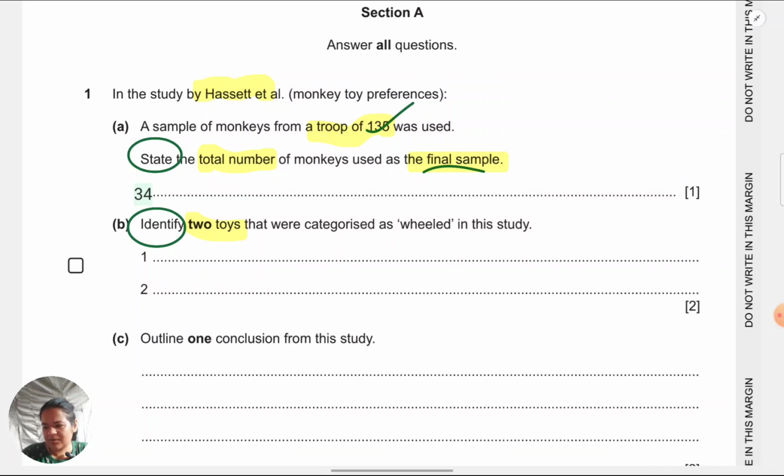There are several toys. As far as I remember, there are 5 to 6 wheel toys at least, which are mentioned in Hassett et al. One which is coming to my mind is wagon, so I'll put wagon as the first one. Some other one might be coming to your mind; you can take that one. And one more which is coming to my mind is car. So I'm just going to answer in one word.